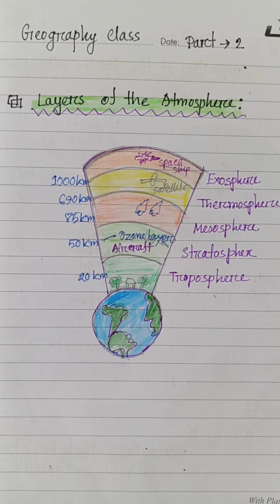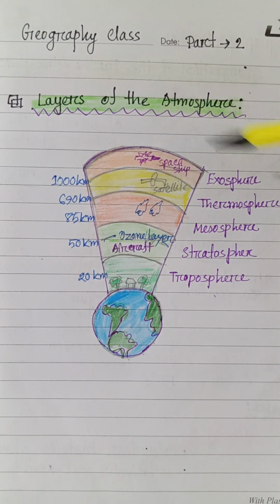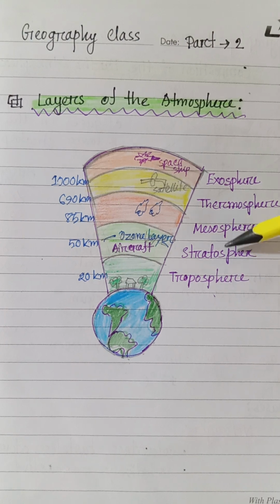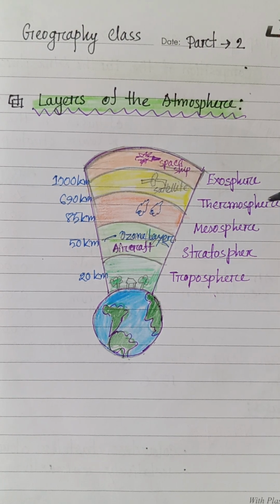The Earth's atmosphere consists of a mixture of gases with the two most abundant ones. First one is nitrogen, 78%, and oxygen, 21%. And the remaining 1% includes argon, carbon dioxide, and other gases. The Earth's atmosphere can be divided into 5 main layers. First one is troposphere, second one is stratosphere, third one is mesosphere, thermosphere, and exosphere. These layers differ in their composition, temperature, and altitude.